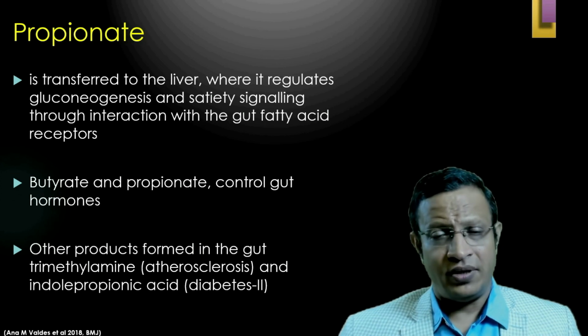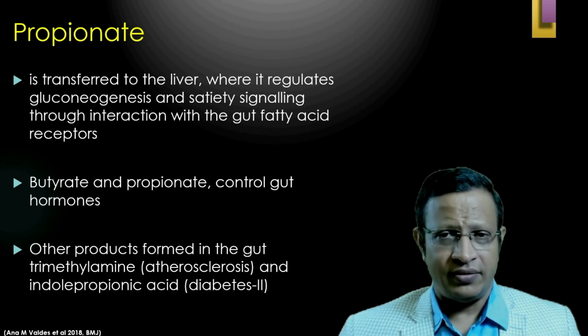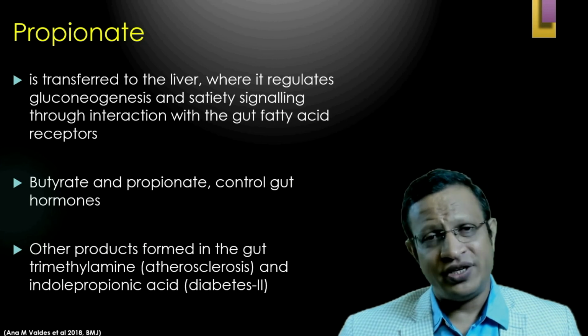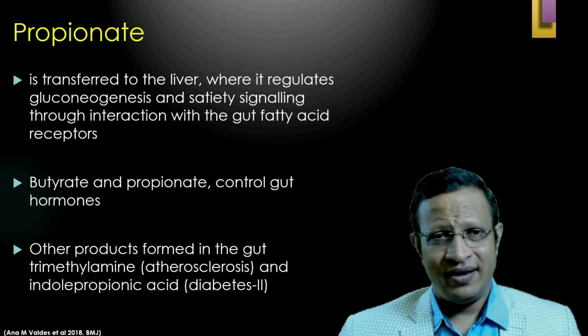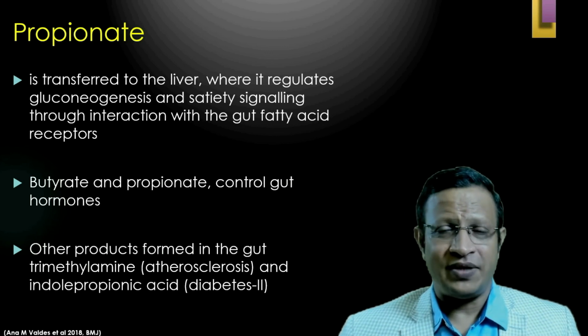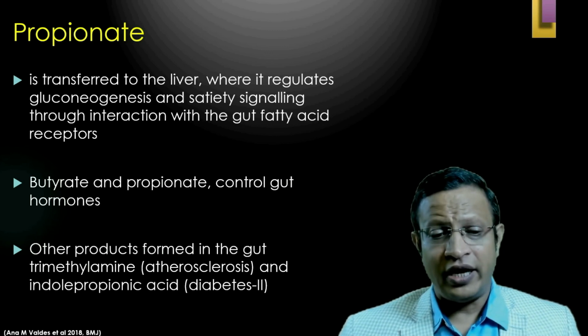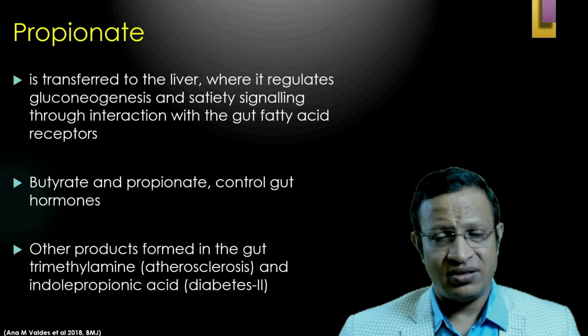Now let's understand about propionate. Once propionate is formed in the gut, it is transferred to the liver, where it regulates gluconeogenesis and satisfies satiety signaling through interaction with the gut fatty acid receptors. And butyrate and propionate control the gut hormones.